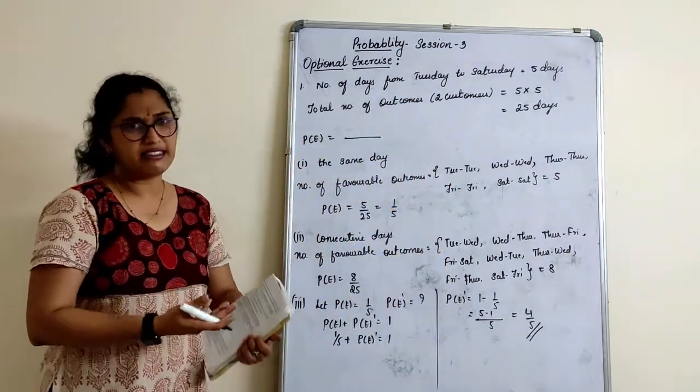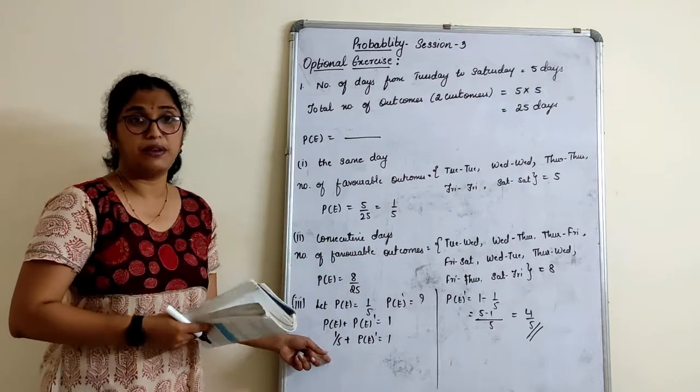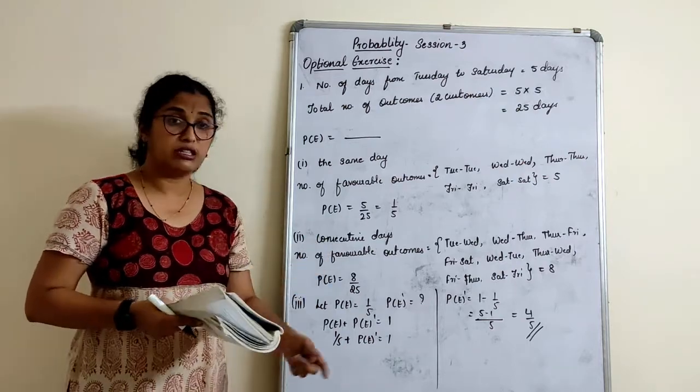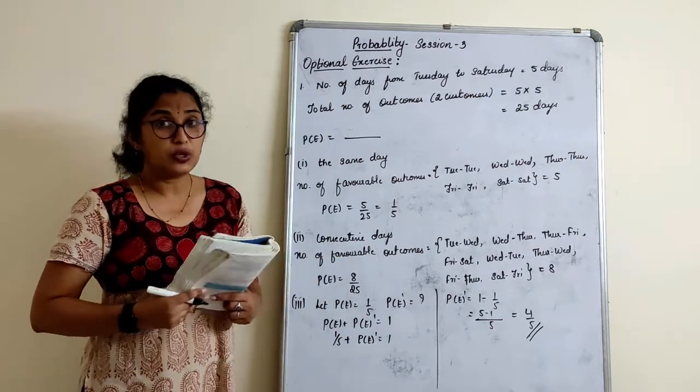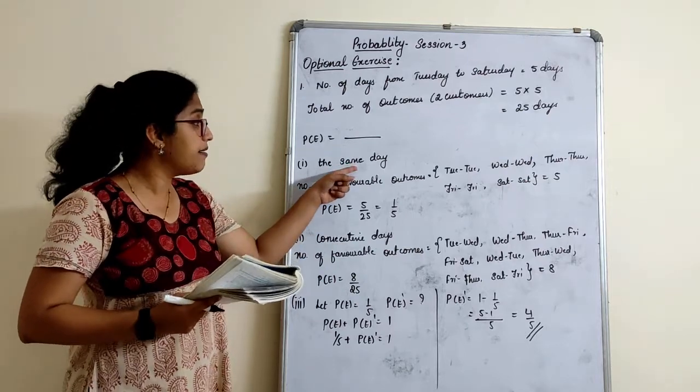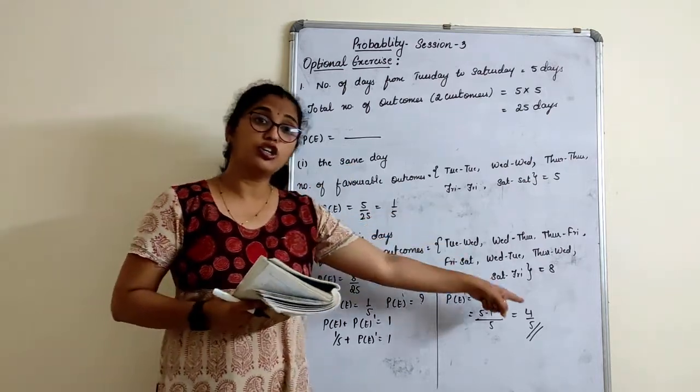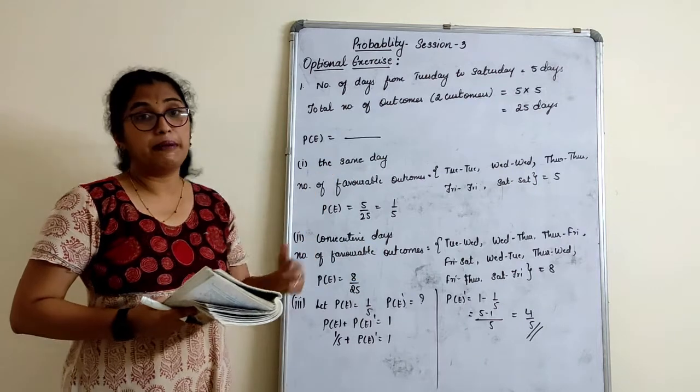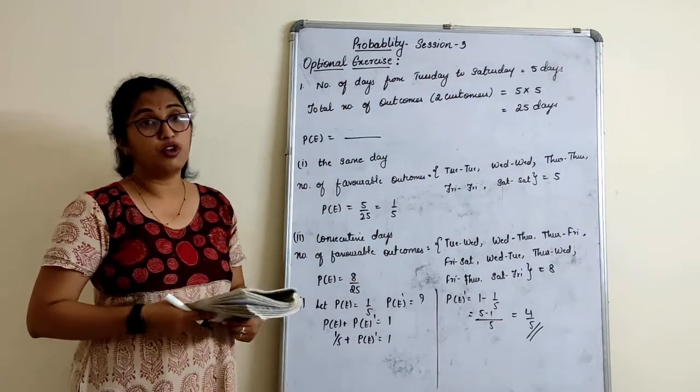Probability of direct answer, because you chose this formula. Probability that they don't visit on the same day is 4 by 5. That's only because we knew on the same day it is 1 by 5. Not on the same day will be the complement of this event, that is 4 by 5.